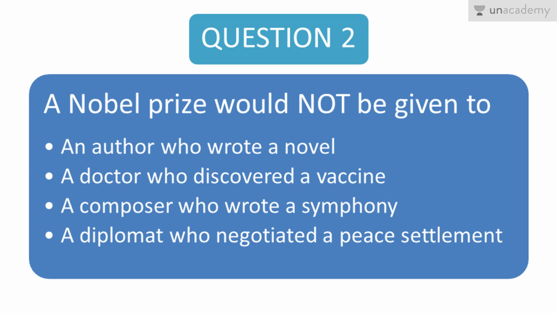And a Nobel Prize would not be given to A. an author who wrote a novel, B. a doctor who discovered a vaccine, C. a composer who wrote a symphony, and D. a diplomat who negotiated a peace settlement. So who would not get a Nobel Prize? So what do you think?